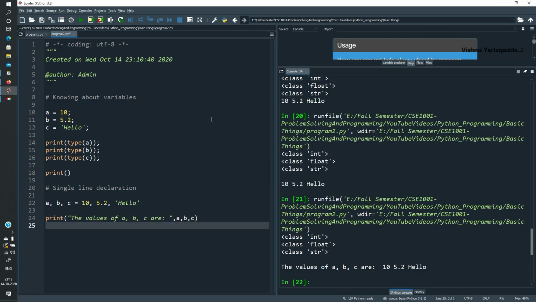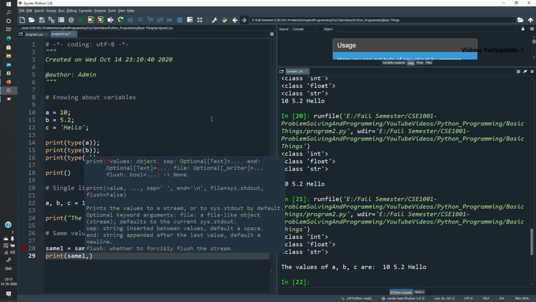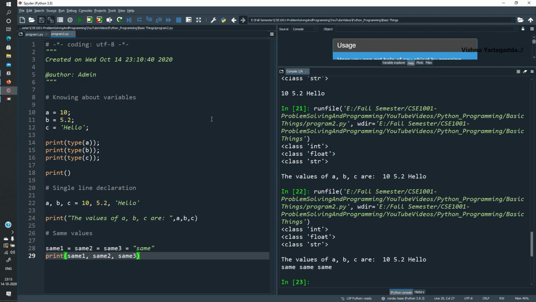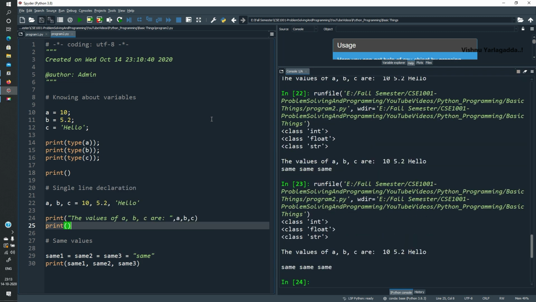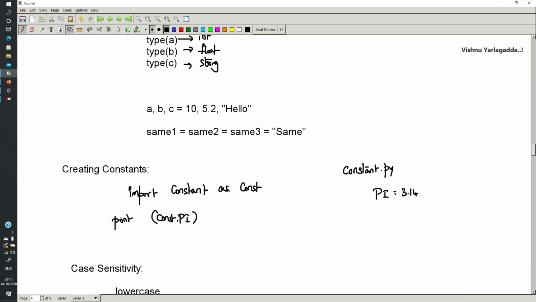Similarly, suppose I am declaring variables with the same value: same1 equal to same2 equal to same3 equal to same. Then print same1, same2, same3. It is going to print the same value for all. You can see the output as same. Fine. Moreover, how to create a constant, that I will explain now.